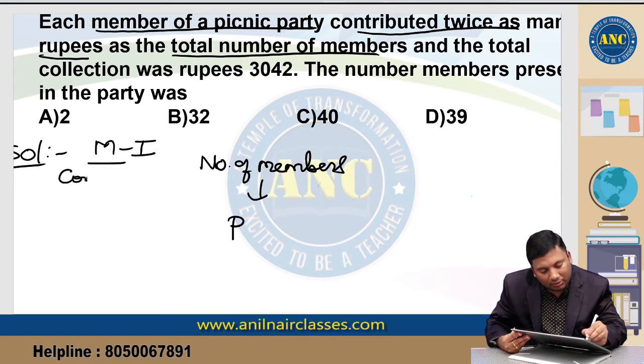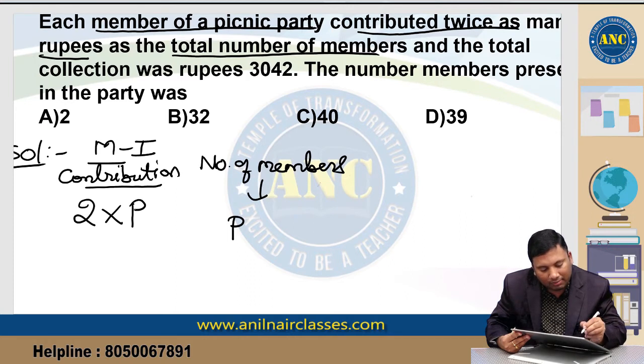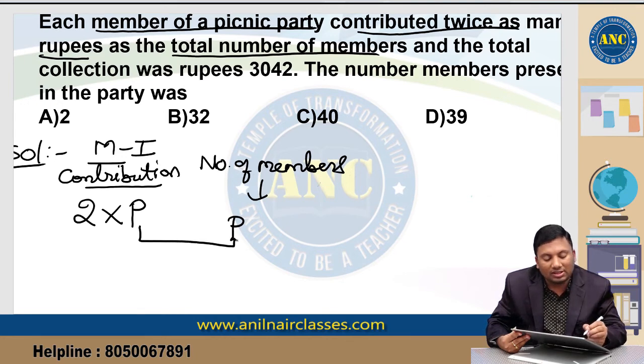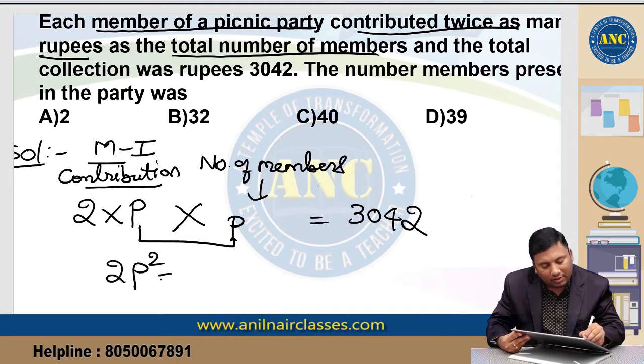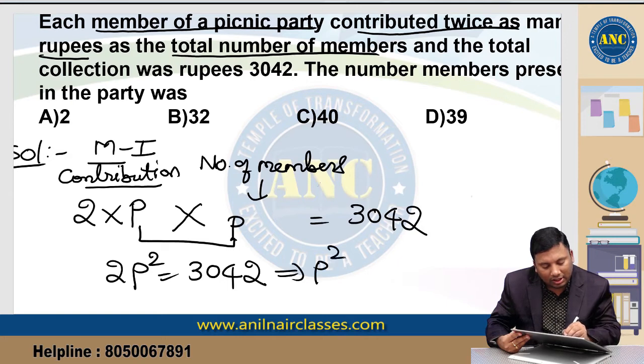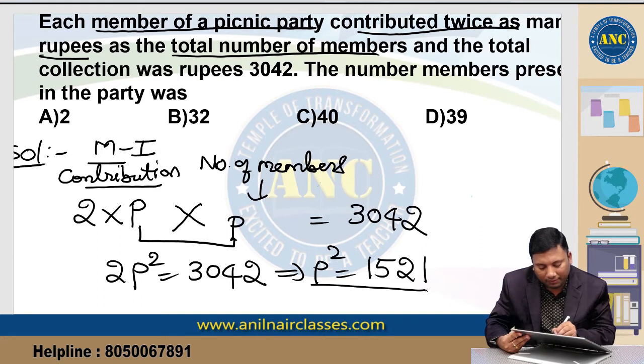So the number of members is P. Each one contributed twice as many rupees as the total number of members. This contribution is nothing but twice the total number of members. So total contribution is nothing but 3042. So this is nothing but 2p square equivalent to 3042. This is nothing but p square equivalent to 1521.